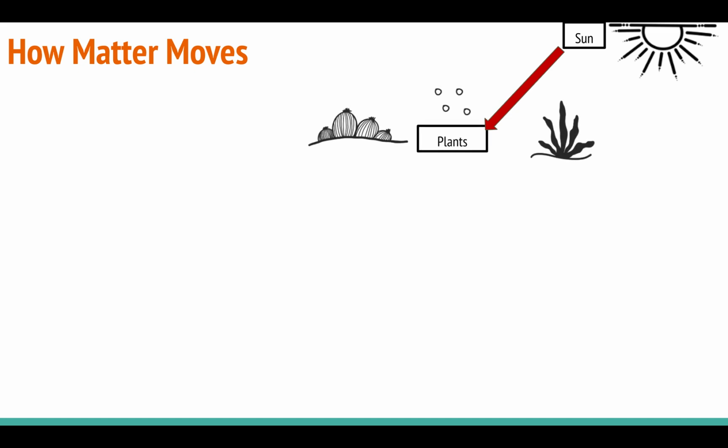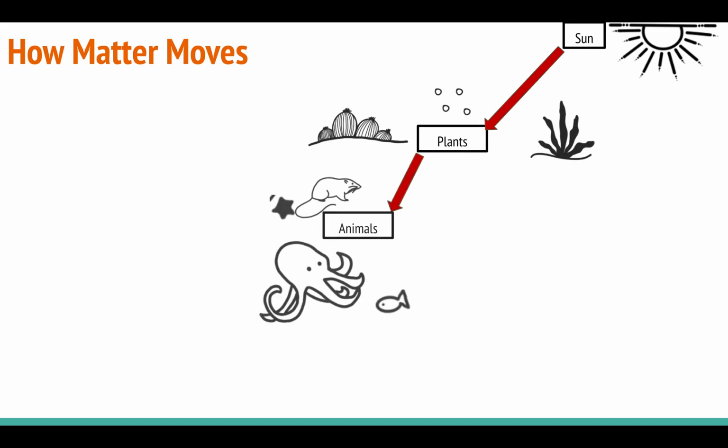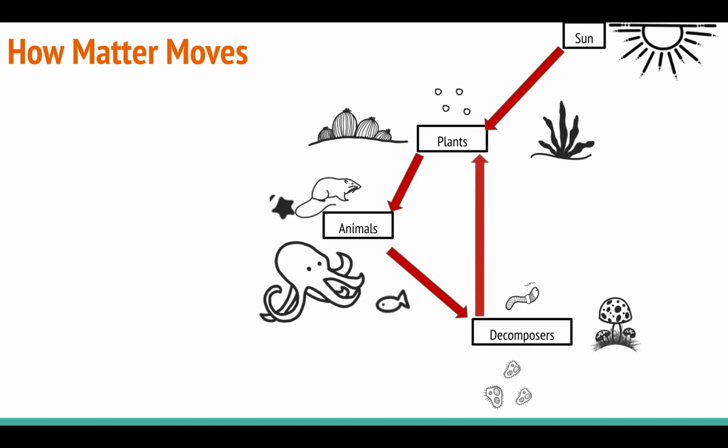So let's go ahead and look one more time at how matter moves. It begins with the sun, moves into plants, moves to animals, moves to decomposers, and then returns to plants. So it's kind of a big circle.